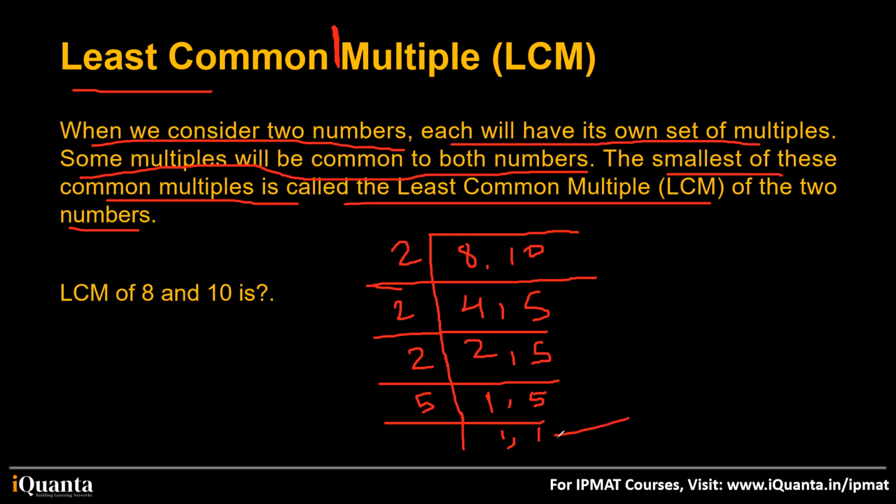As soon as we reach this 1, 1, we stop and multiply all of these given here. So 2 into 2 into 2 is 8. 8 into 5 is 40. 40 is the answer to this question, and this is how you calculate LCM. I hope all of you know this, right? Is there anyone who does not know this? No, sir. Fine.